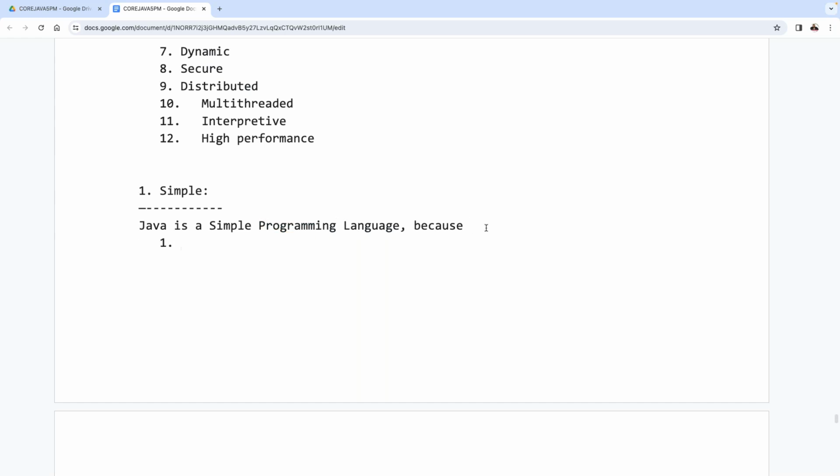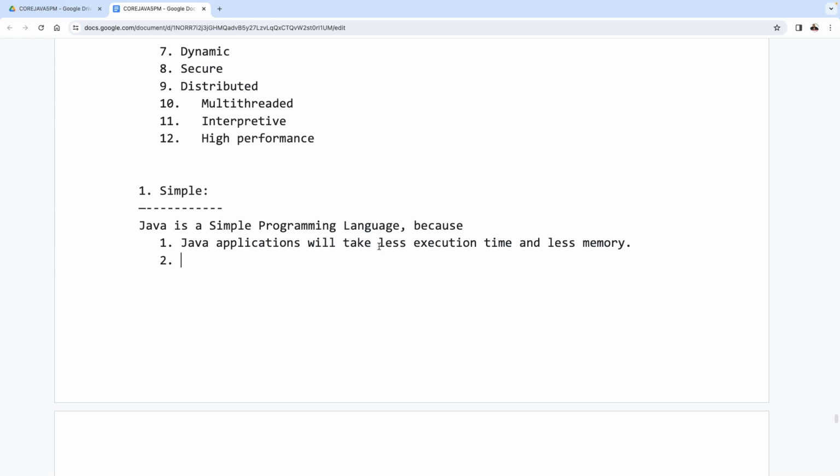The very first one: Java applications will take less execution time and less memory. Got it? The very first point I'm telling you. Java applications will take less execution time and less memory. Got it or not? This is the reason why we can conclude that Java is a simple programming language. Point number one.